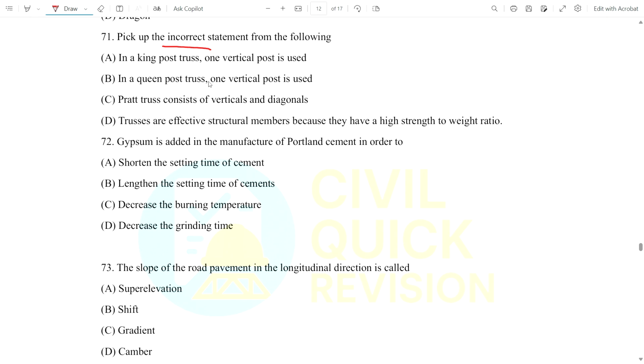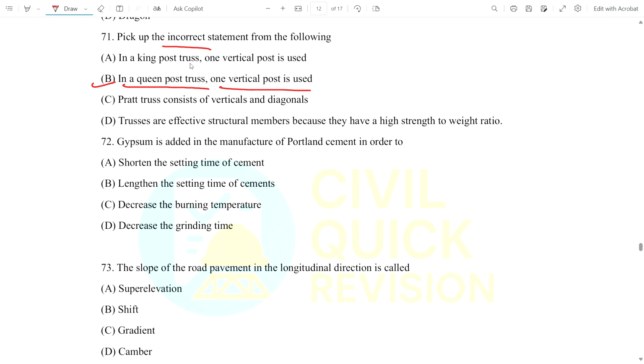Fink truss consists of vertical diagonal members. Trusses are effective structural members because they have a high strength to weight ratio. The incorrect option will be B: in a queen post truss, one vertical post is used is wrong, because we do not use one vertical post there. When we study roof trusses, we will study in depth with drawings. For now remember that in a queen post truss we do not use one vertical post.